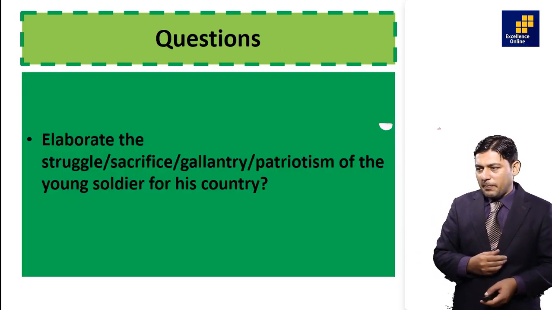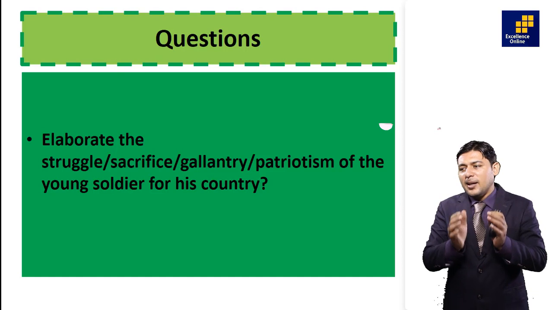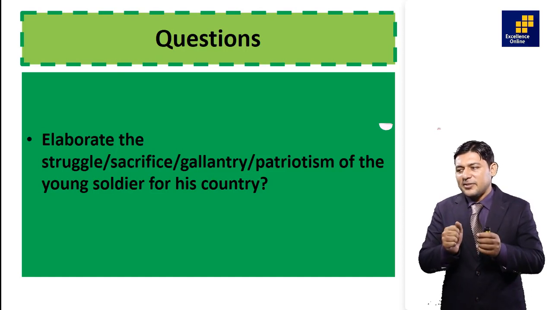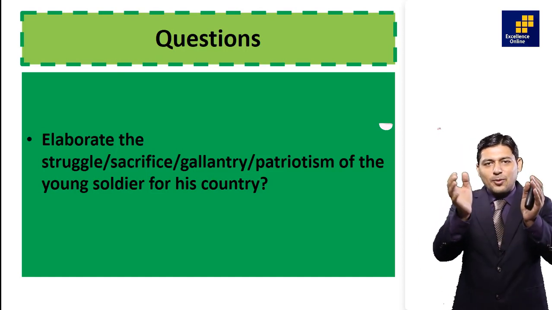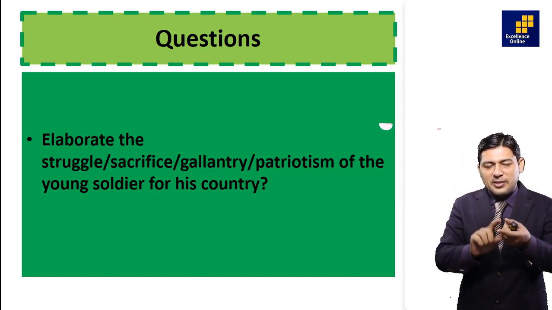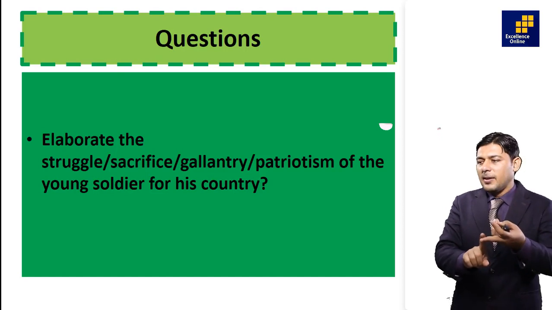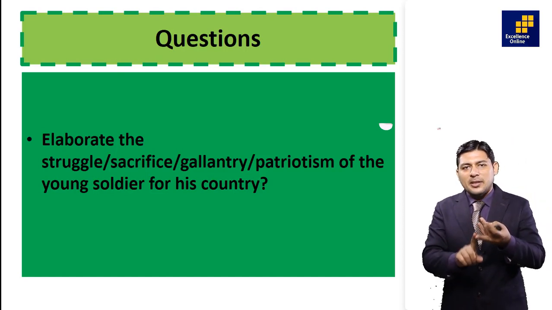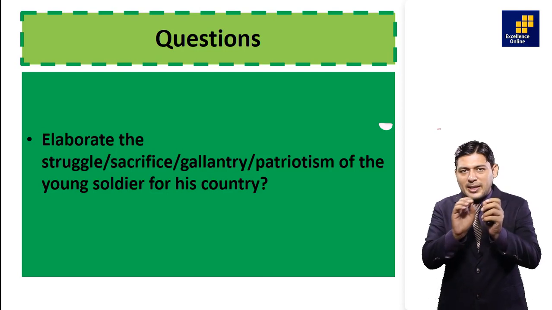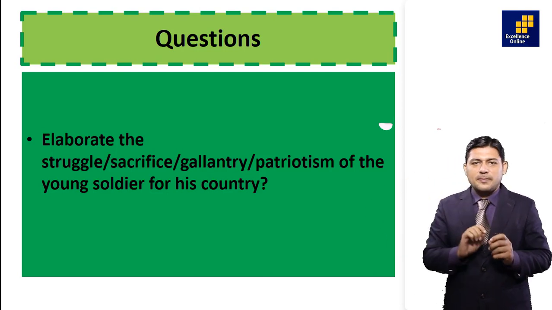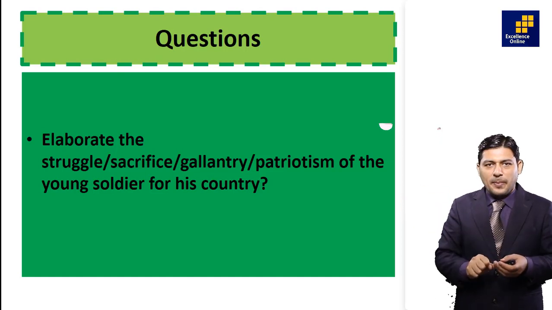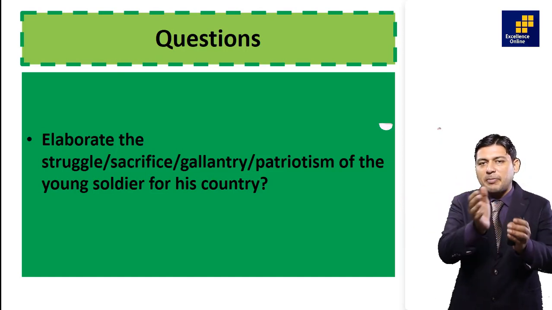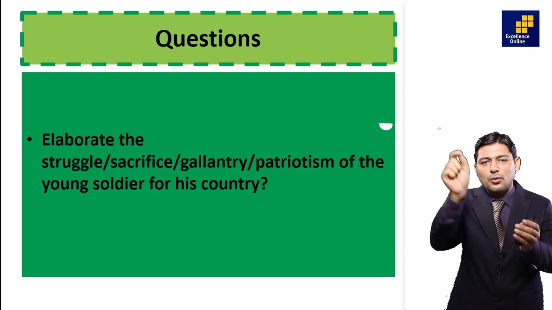Question: in this poem we have got elaborate struggle, sacrifice, gallantry, patriotism of a young soldier for his country. Soldier sacrifice, whether we have got central idea or this question. Gallantry, bravery or patriotism, nationalism. So we can link from this question. Central idea, we have got these 4 terms. If we have this term, it means central idea. You will elaborate soldier sacrifice.